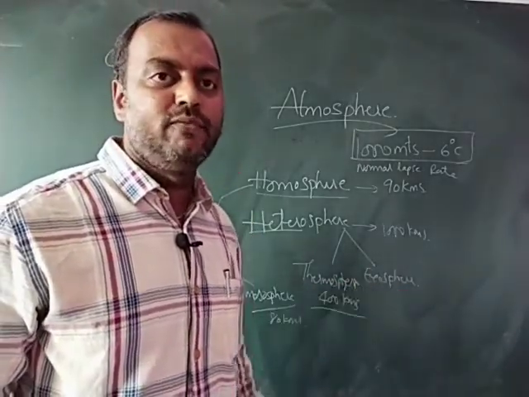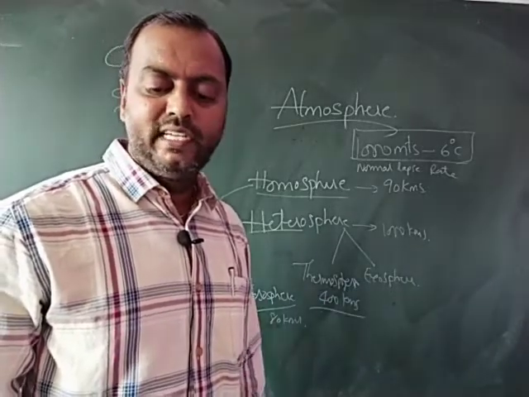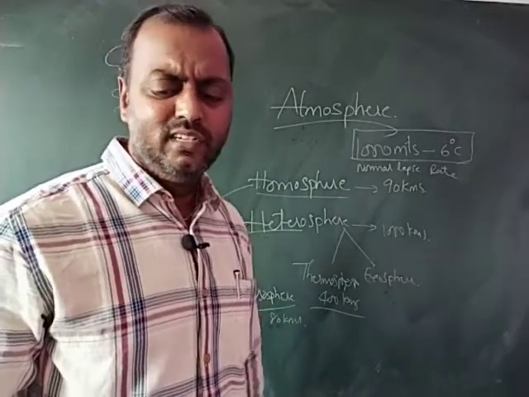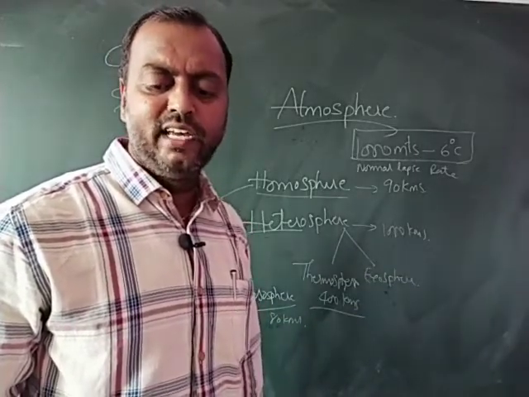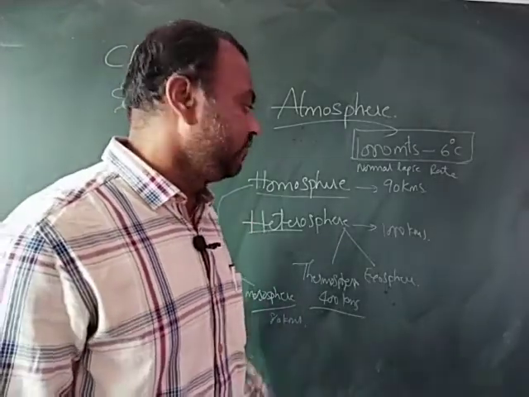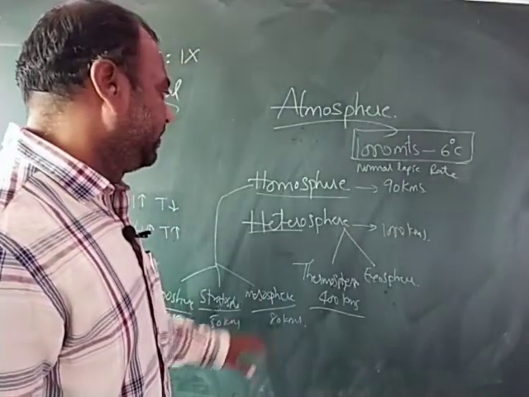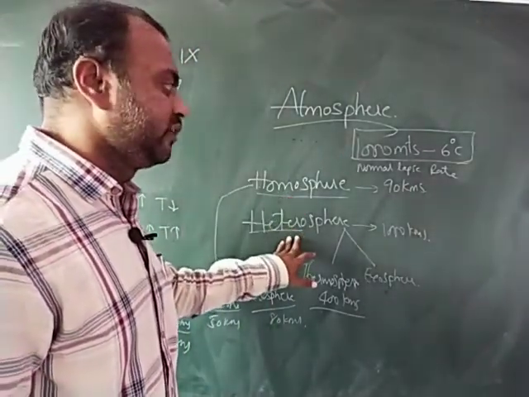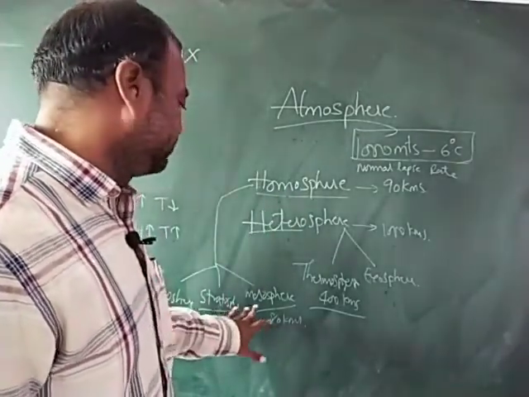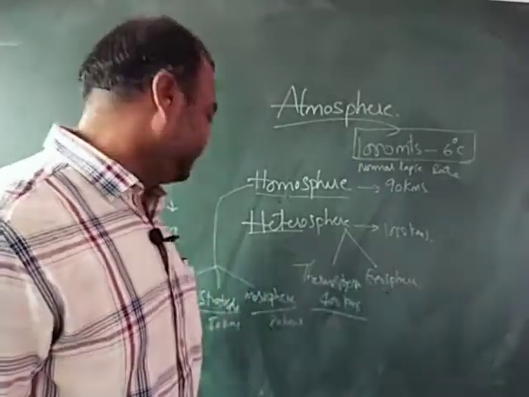And the last sphere, from 400 kilometers to 1000 kilometers, is the exosphere. It is the uppermost layer of the atmosphere, and not much is known about this sphere because it is the highest layer. So these are the different kinds of layers present in the atmosphere, children. First we have divided them as homosphere and heterosphere. Further, homosphere is divided into troposphere, stratosphere and mesosphere, and heterosphere is divided into thermosphere and exosphere.